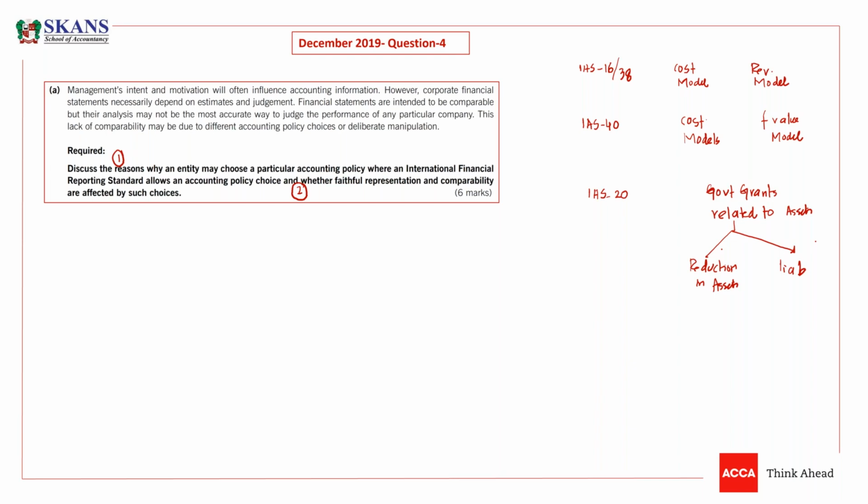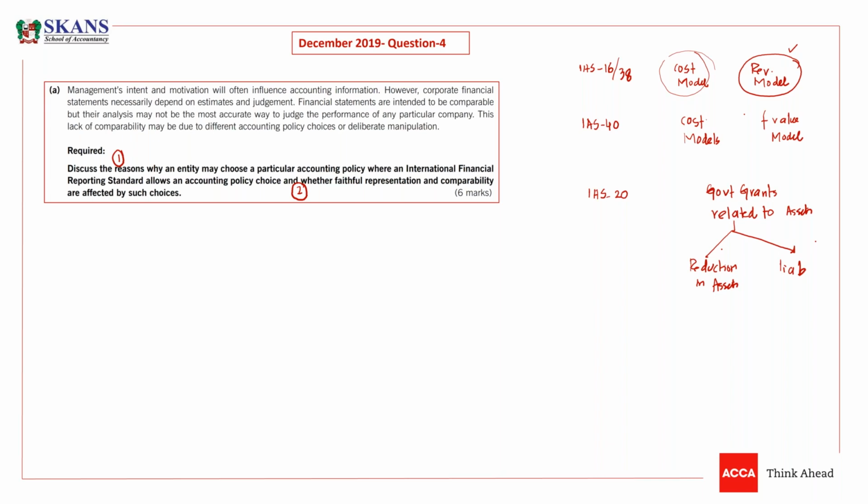So there are situations where choices are available and the entity has to choose between them. So they are asking: discuss the reasons why an entity may choose a particular accounting policy. Why an entity may choose to follow the cost model rather than the revaluation model, or why some entities will choose the revaluation model, in the same way in IS 14, the same way in IS 20. Why? So actually, you need to give the reasons why they will do that and how they are doing that.